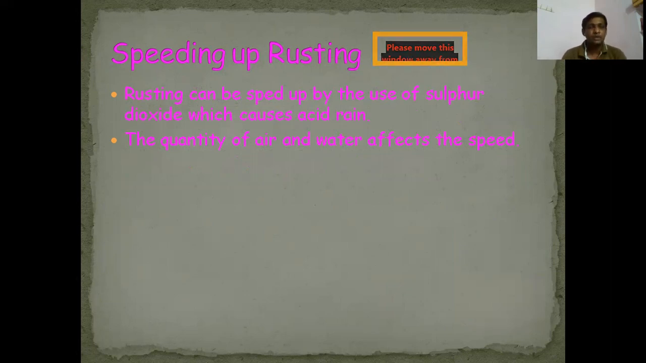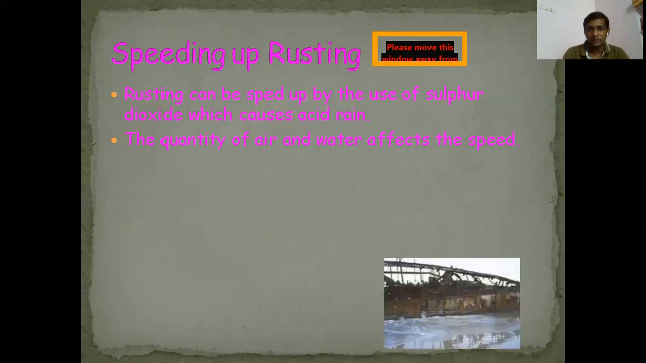See, children, you keep the nail in summer season, winter season, and rainy season. In which season does the rusting take place very fast? In the rainy season, because in the rainy season the air has more water, so it reacts with iron very fast, whereas in summer a lesser amount of water vapor is present. Hence rusting takes place in summer very little when compared to the rainy season.